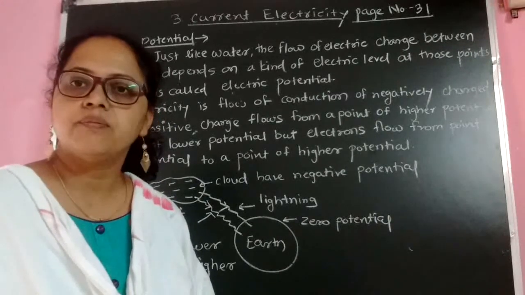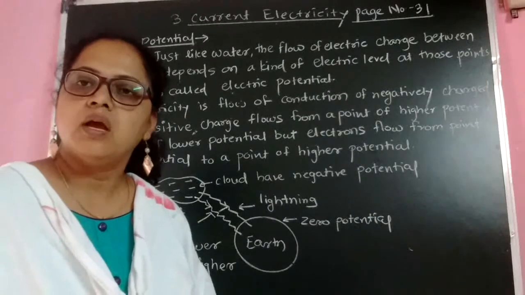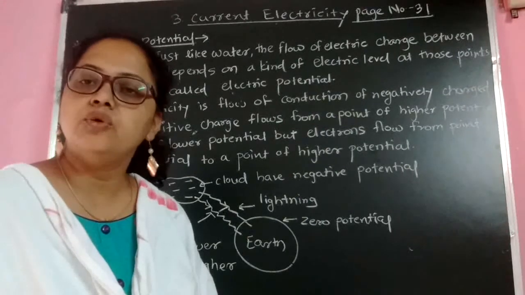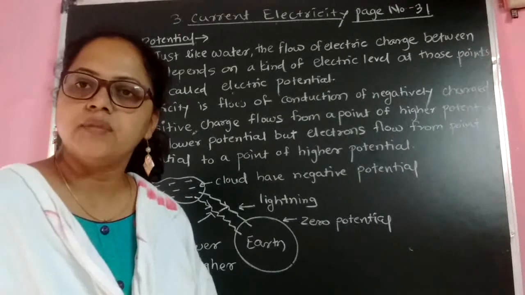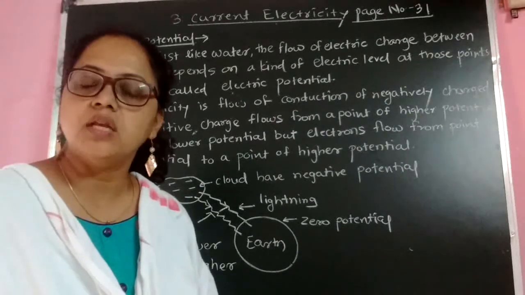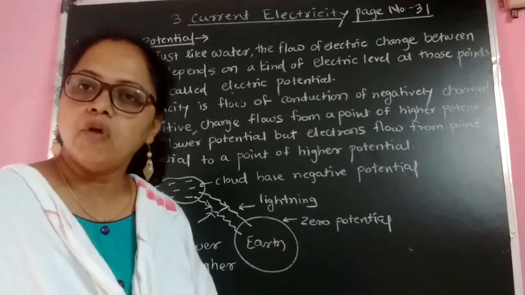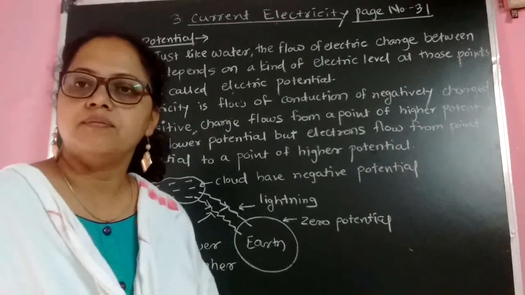Inside the nucleus 2 kinds of particles are present: the positively charged protons and the zero charge neutrons. And outside, electrons are revolving in circular orbits. The flow of these electrons is called current electricity.